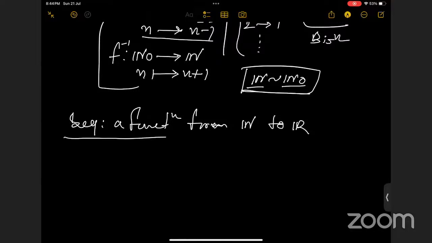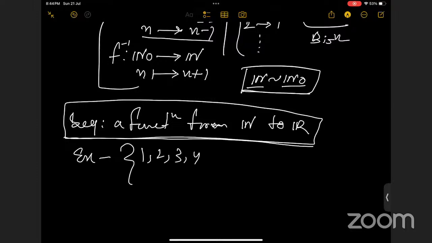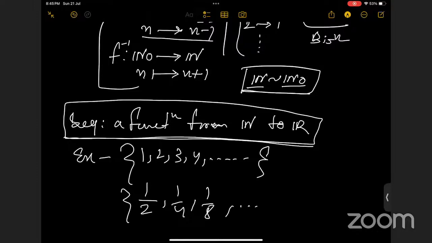Ma'am, it can be any function, right? Yes, it can be any function. Suppose we have 1, 2, 3, 4, and so on. This is a sequence. Suppose we have 1/2, 1/4, 1/8, and so on; this is another sequence. So you can see this is a function f of n equals n, right? This is a function, right? Yes.